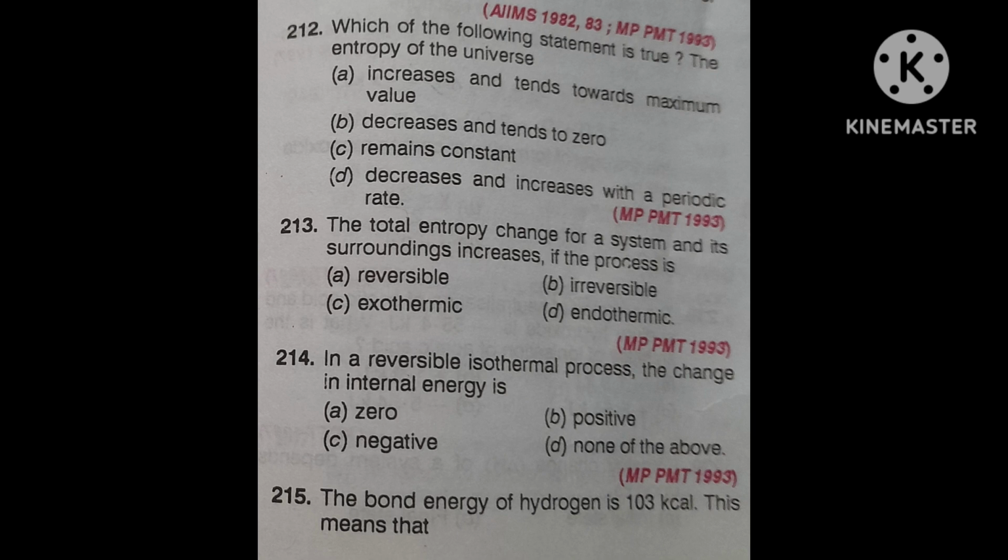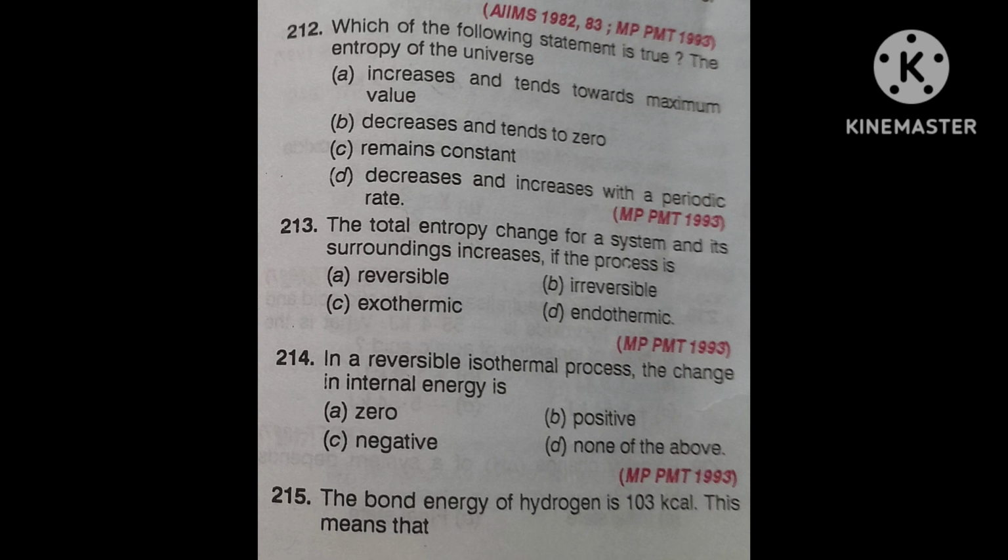The sign of delta H, delta S, and delta G would be: first option plus, minus, plus. So you have to tell the correct sign of delta H, delta S, delta G for the reaction, 2C8H18 gas plus 25O2 gas giving 16CO2 plus 18H2O gas.